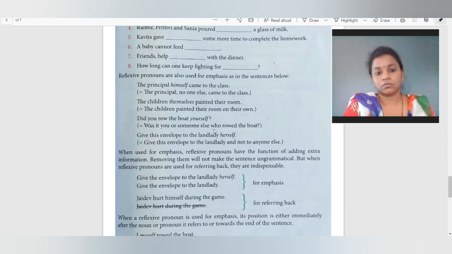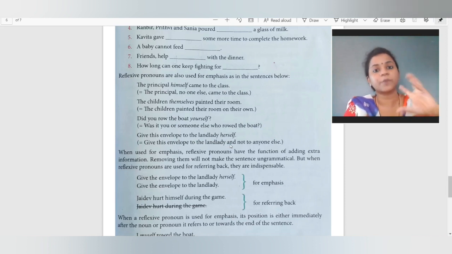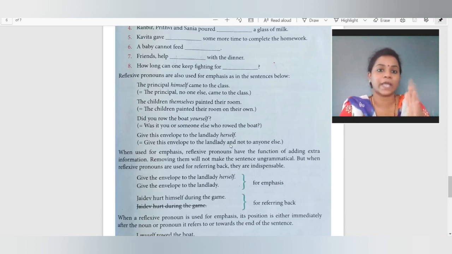Give the envelope to the landlady herself. Give the envelope to the landlady and not to anyone else. That is the meaning, that is the emphasis we give. So here reflexive pronouns also can be said कि हम जिसके बारे में बहुत इम्पोज करते हैं, एम्फसाइज करते हैं कि ये ऐसा ही है या ये इनको ही देना नहीं, ये ही कर सकते हैं. So the reflexive pronoun also helps us with that strong emphasis on something or someone.